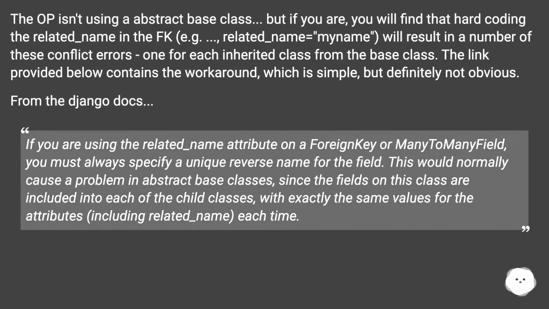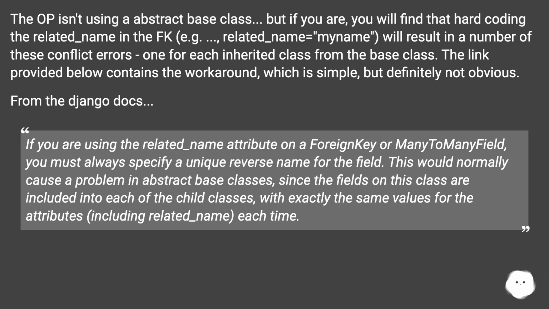The OP isn't using an abstract base class, but if you are, you will find that hard-coding the related_name in the FK, e.g. related_name equals my_name, will result in a number of these conflict errors, one for each inherited class from the base class. The link provided below contains the workaround, which is simple, but definitely not obvious.